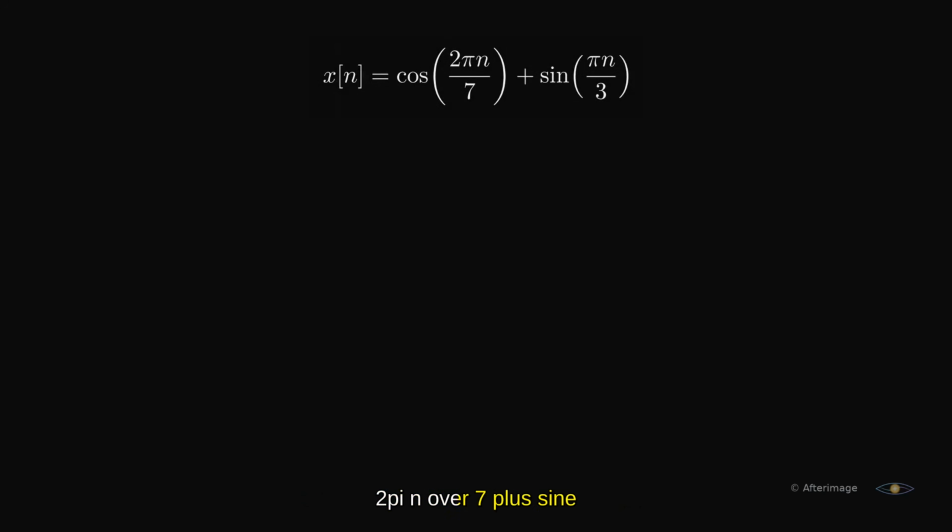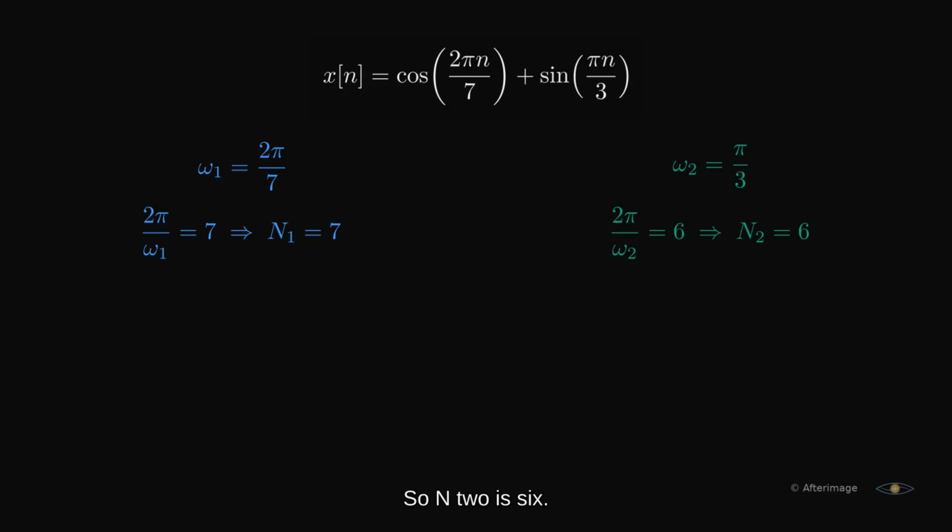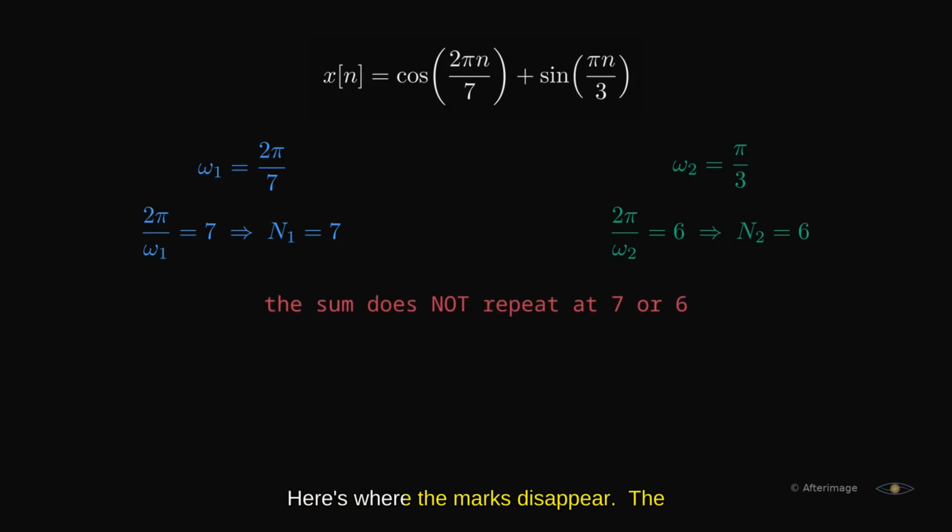Now, the real question. Cosine of 2 pi n over 7 plus sine of pi n over 3. Take each piece alone. For the first, omega is 2 pi over 7. 2 pi divided by that is exactly 7, so n1 is 7. For the second, omega is pi over 3, and 2 pi over that is 6. So n2 is 6. Both pieces are periodic. That was the easy half. Here's where the marks disappear.